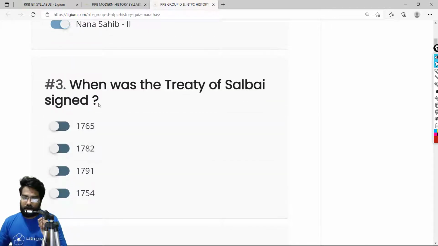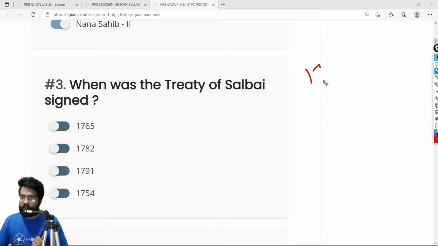Then we have question 3. When was the Treaty of Salbai signed? The Treaty of Salbai was signed after the first Anglo-Maratha War, when the Britishers were defeated. Anglo basically means our Britishers. Let me explain, let me take out my pen.